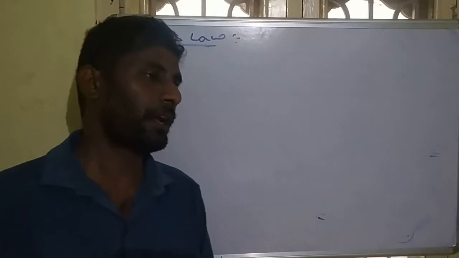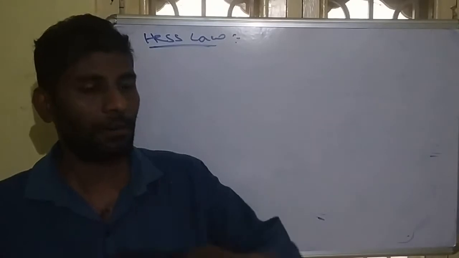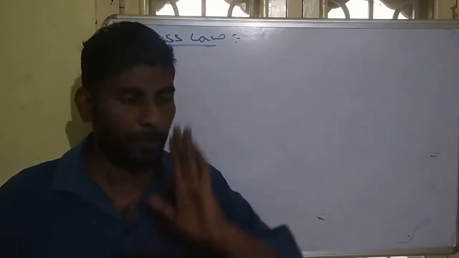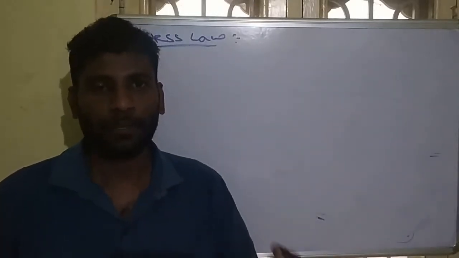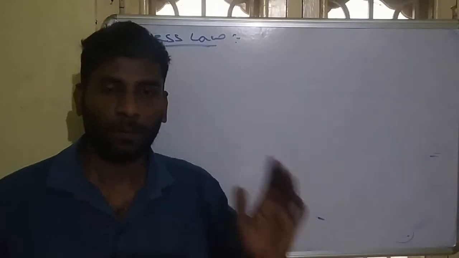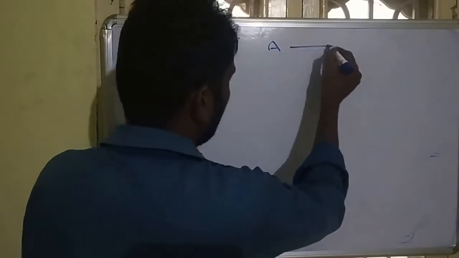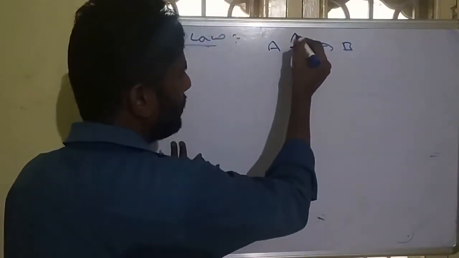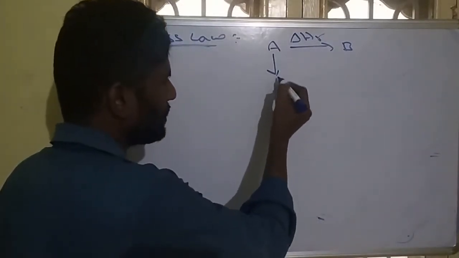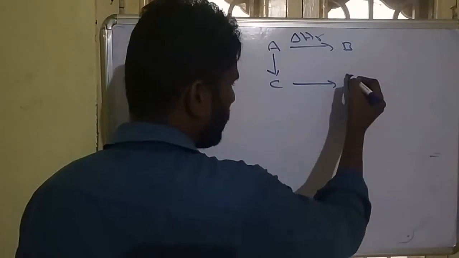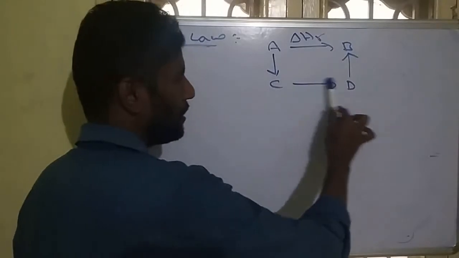What Hess law says is that enthalpy is a state function, that means its value does not depend on the path, it only depends on initial and final value. So it says that in any reaction the enthalpy is always constant whether the reaction is carried out directly or indirectly. Suppose A is converted to B, it is a direct equation whose enthalpy I am taking as the enthalpy of reaction. But indirectly, suppose it is converted to C first, after that converted to D. This is a direct equation and these are indirect steps.